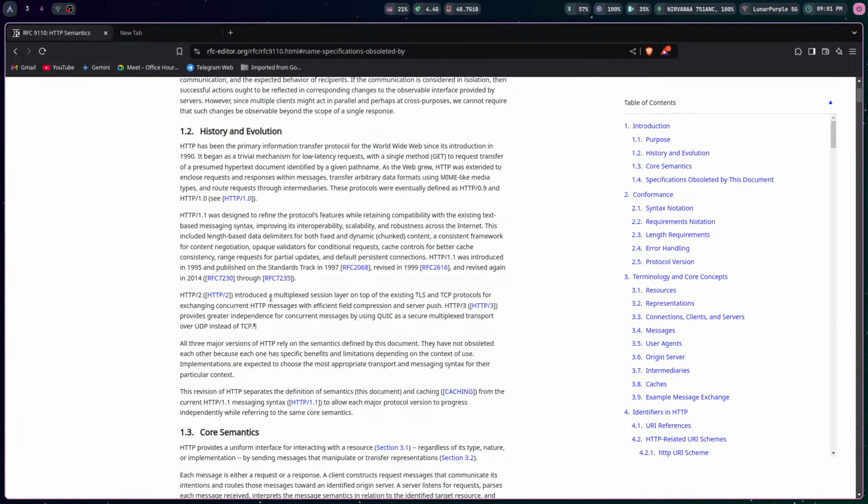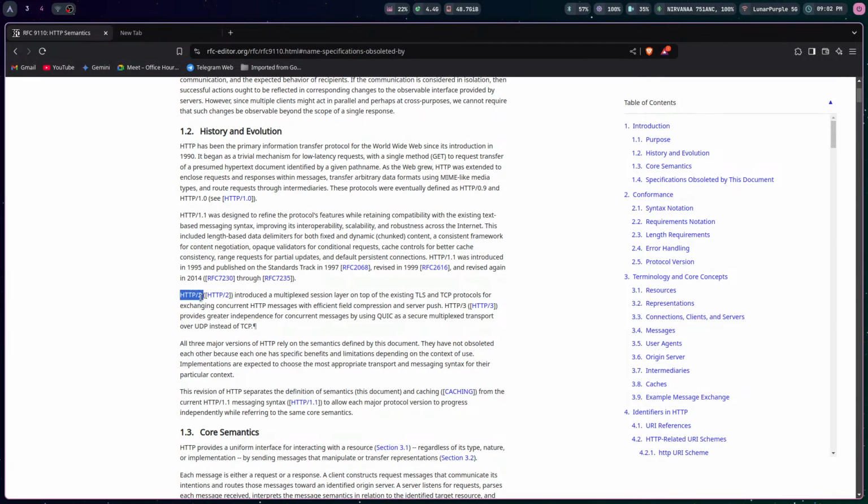So one post request would create a new connection, transmit or exchange data, and then close the connection. And then for a different request, you will use a different connection. But with HTTP 2, you could use one connection to send multiple requests. So if you have a post request and you also have a different, let's say a get request, then you could possibly send both of those on the same connection. So you don't have to make two connections to send two requests. You could use one connection and exchange data. So that was introduced in HTTP 2.